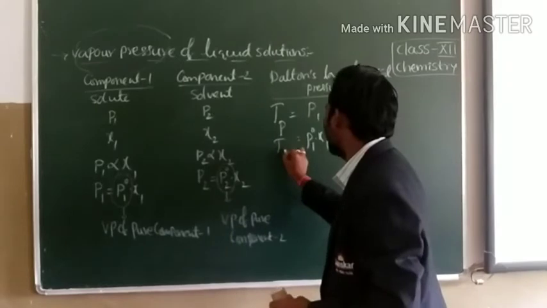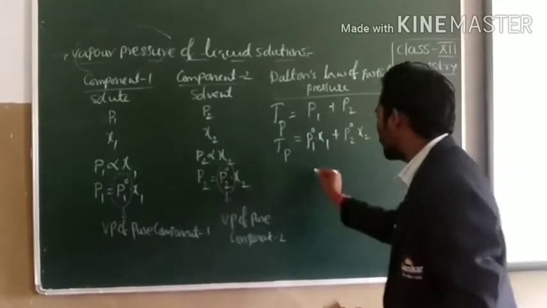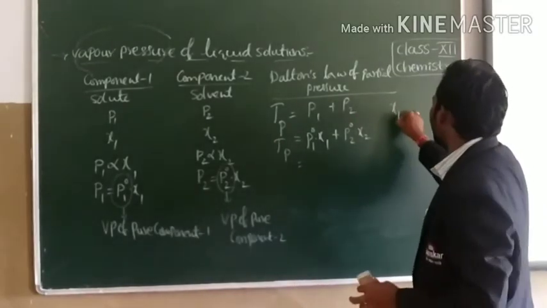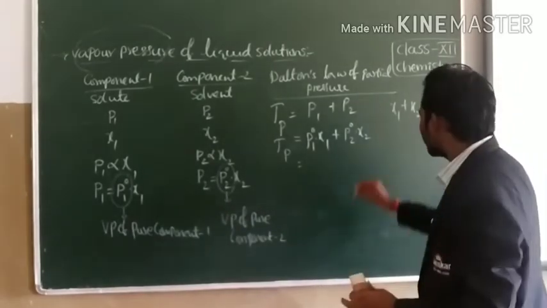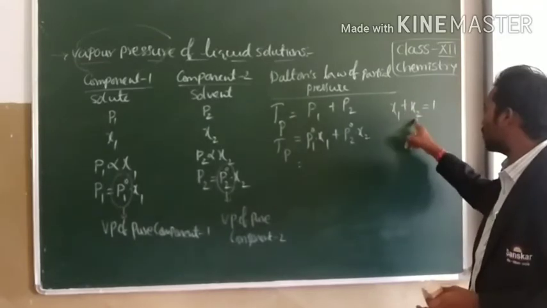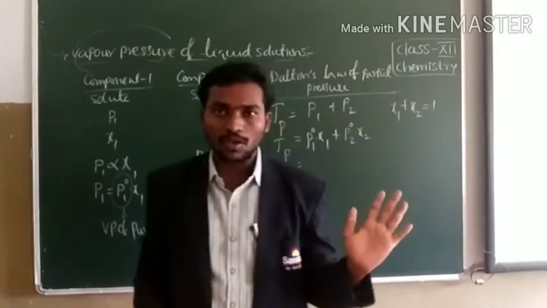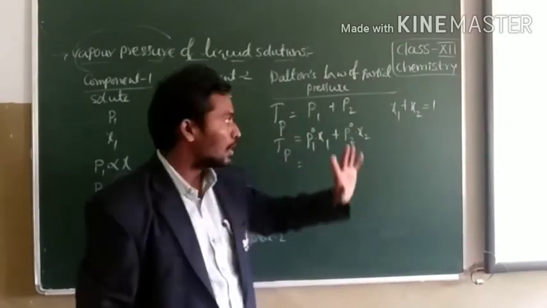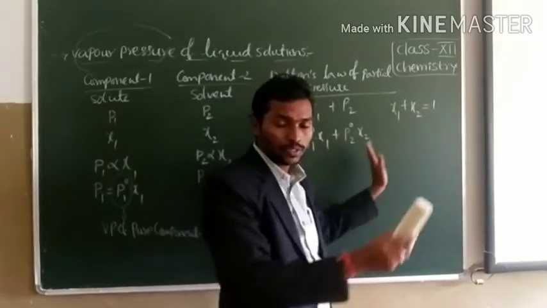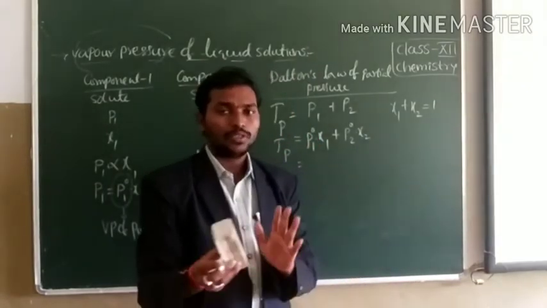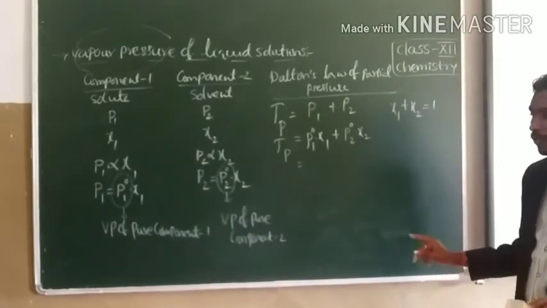The total vapor pressure is the sum of the partial pressures of the components of the solution. We know that chi1 plus chi2 is equal to 1. It means the mole fraction of solute and the mole fraction of solvent is equal to 1, because in a solution the sum of the mole fractions of solvent and solute is unity. It can be written chi1 plus chi2 is equal to 1.